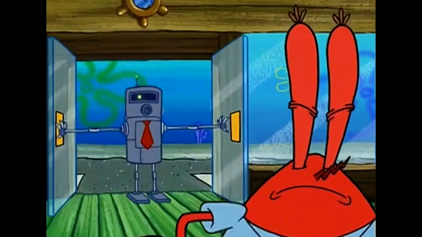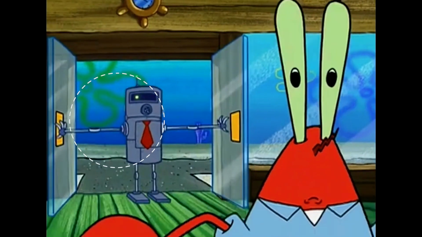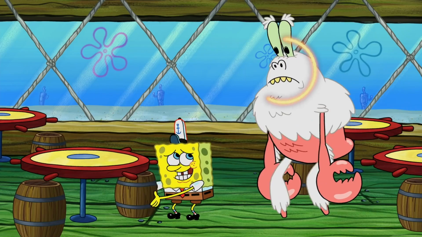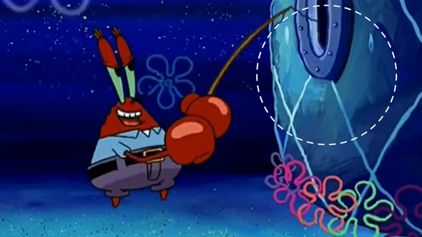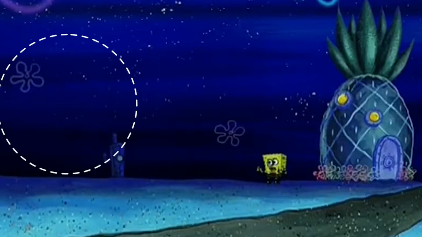So there you have it, 7 new animation errors that you can find in SpongeBob SquarePants. Maybe some look like little things, yet they are really hard to catch and give the show an even more charming and funnier tone.